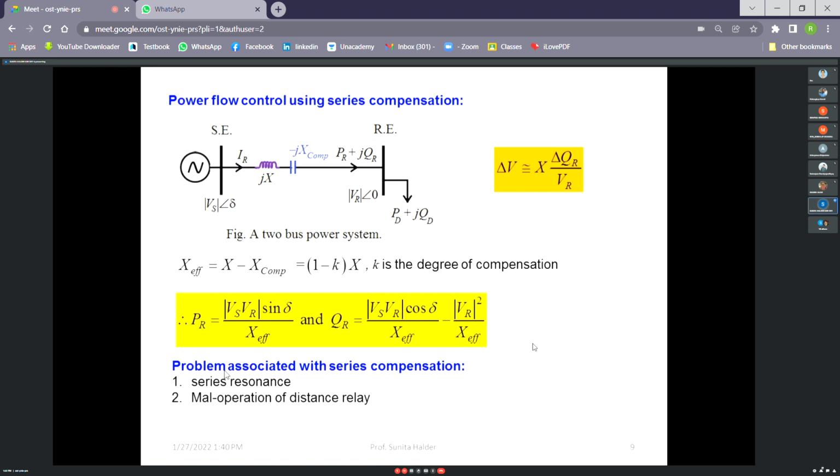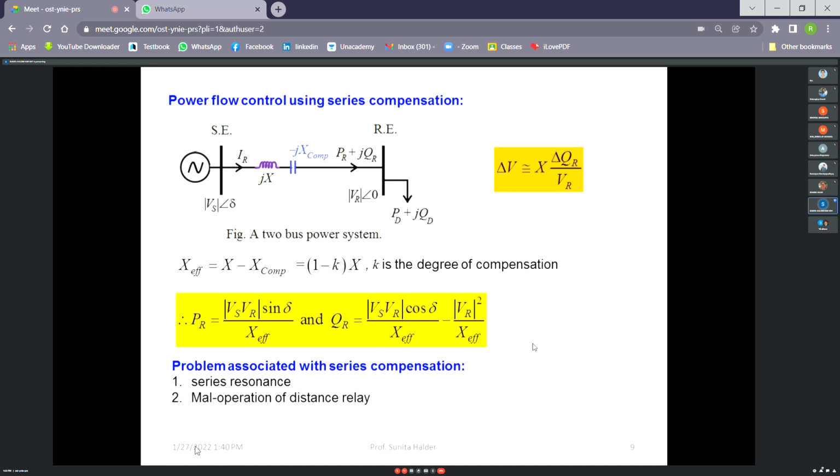So what are the problems associated with series compensation? One is series resonance that I have already discussed. Another is mal-operation of distance relay. What is that? Actually, relay is always there in any power system to observe whether the system is healthy or not. And if it is not healthy, then it will ask the circuit breaker to switch off that circuit.